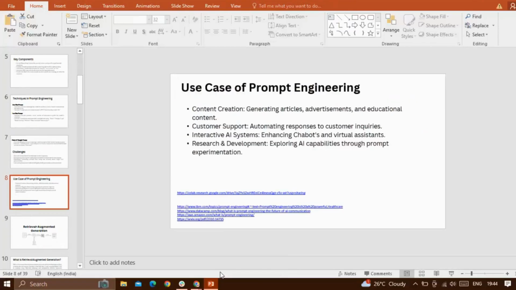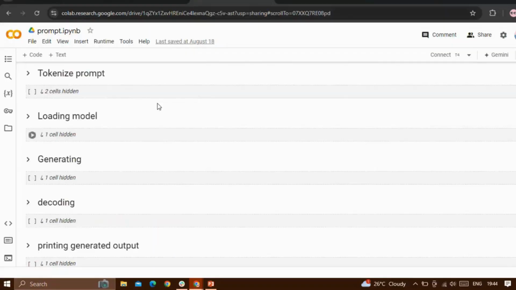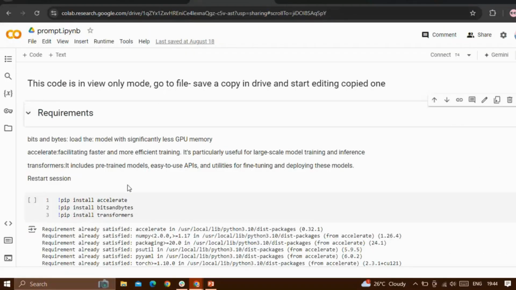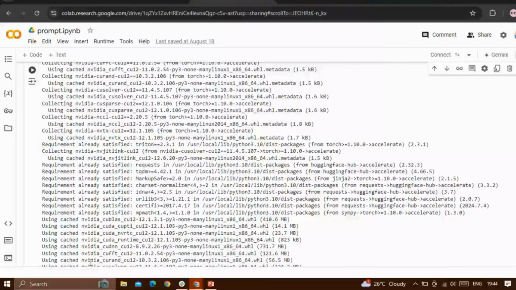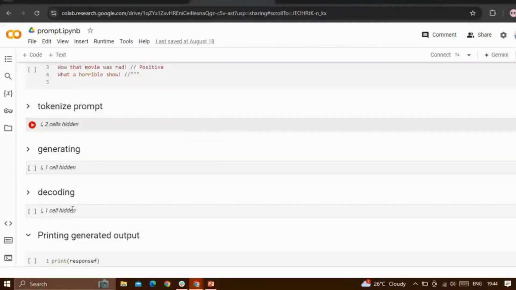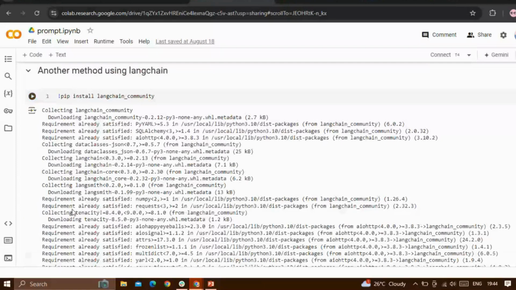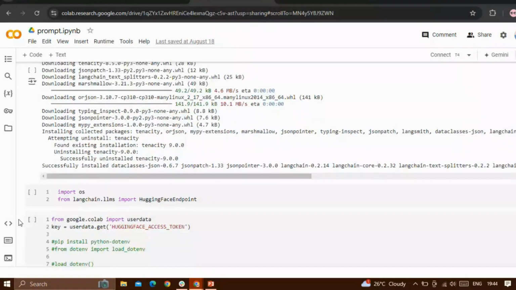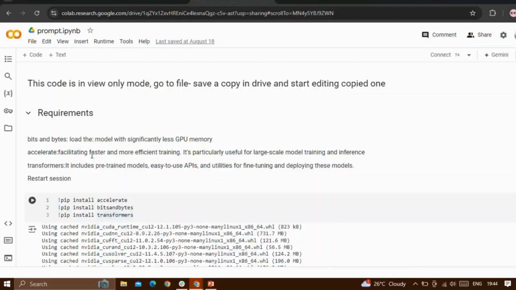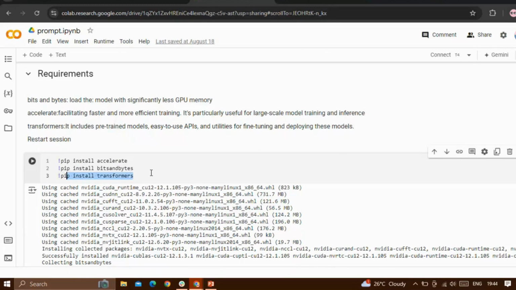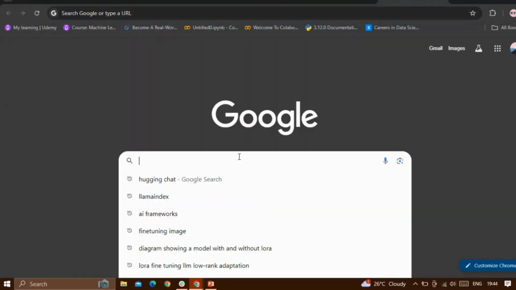Let me go to the code. I have written it in different methods, like downloading the model, then using LangChain, and one more method using the Hugging Face pipeline. First, we have to install the requirements, install the transformers library, and get the model. Let me show you. And here I use Mistral 7B.